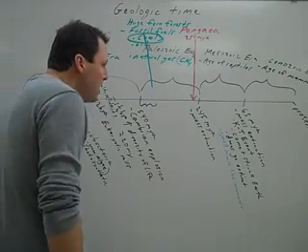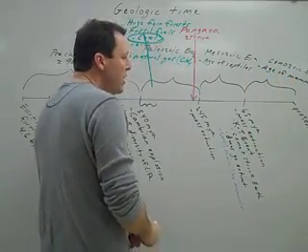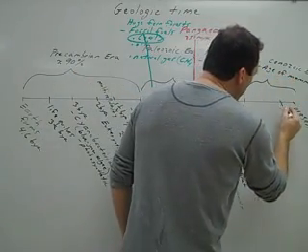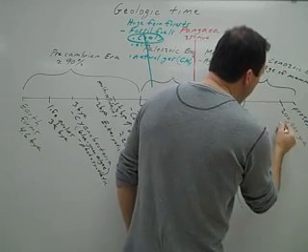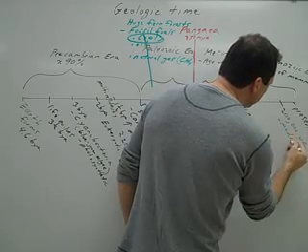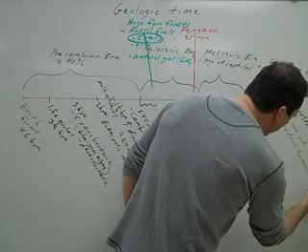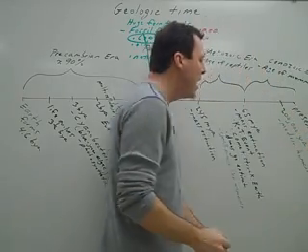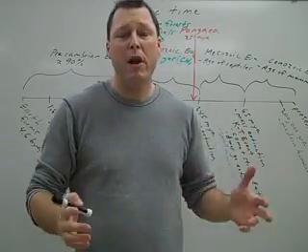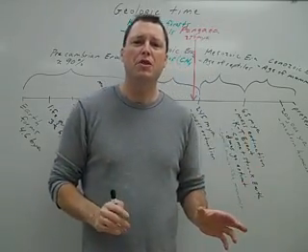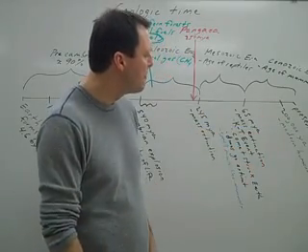Now, let's take a look at the Cenozoic era. About 200,000 years ago, modern humans evolved. And what do I mean by modern humans? That means if you took them, you cleaned them up, you educated them, they'd probably look and behave similar to you. And they evolved about 200,000 years ago.